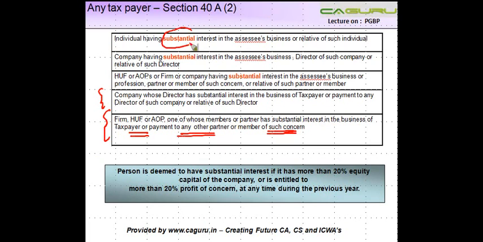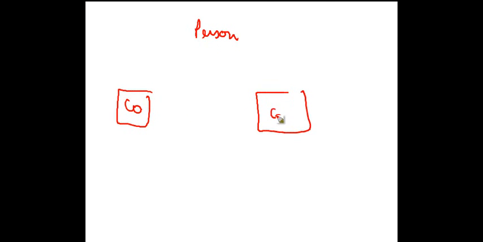Now throughout I've been discussing this term substantial interest. What do you mean by this? A person, anyone, is deemed to have a substantial interest if they hold more than 20% equity capital of the company or are entitled to more than 20% of the profit of the concern. So let's say you have a person, and we are dealing with two cases, company or a concern. Concern will cover your firms, AOP, HUF and all.